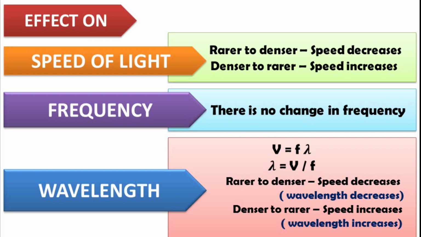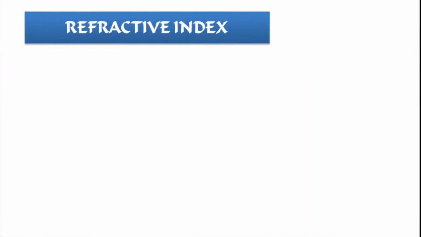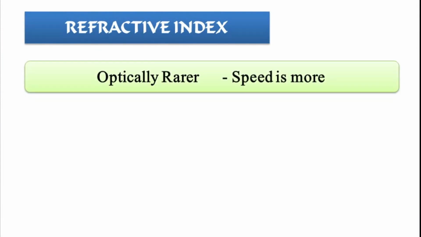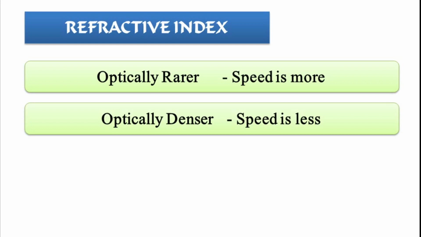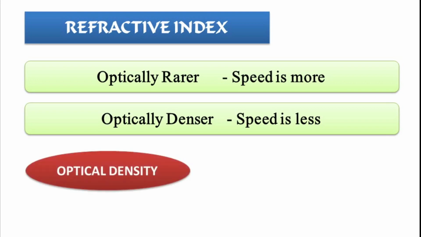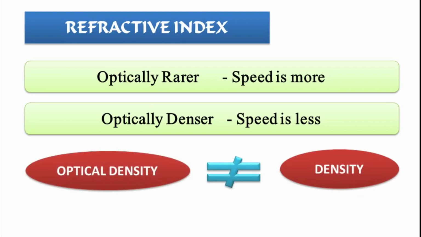Now let us study about refractive index. We know when light is traveling in optically rarer medium, speed of light is more, and when light travels in optically denser medium, speed of light is less. As I have already told, optical density is not same as density. Optics means study of light.